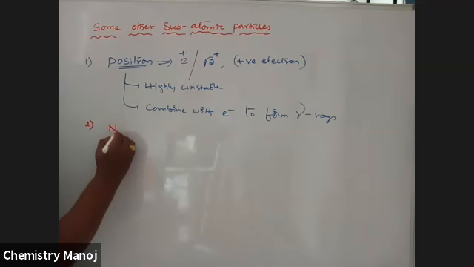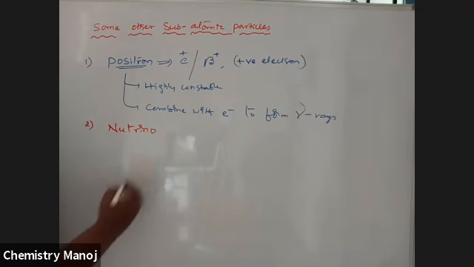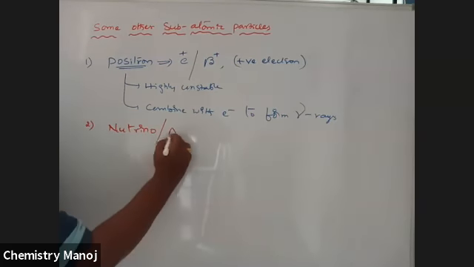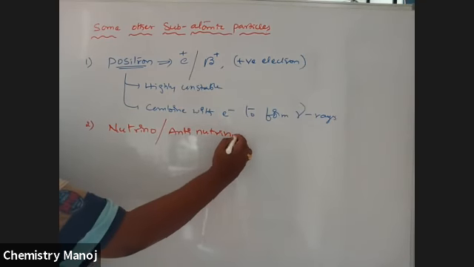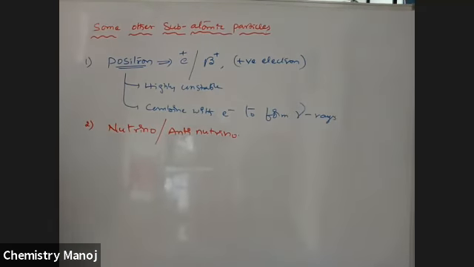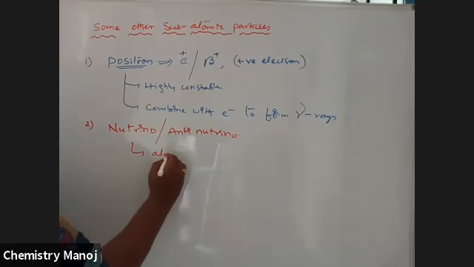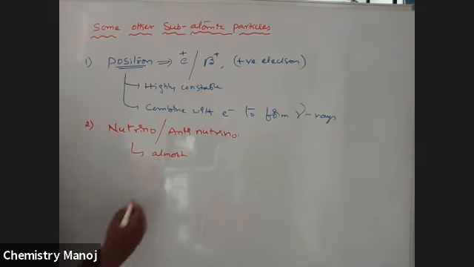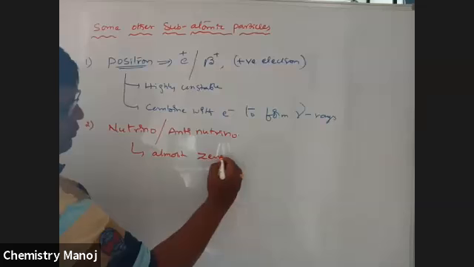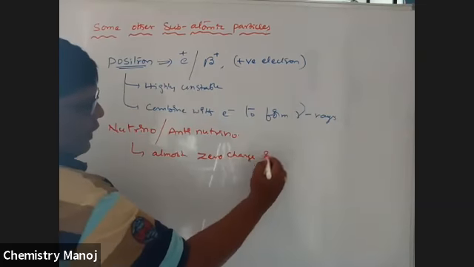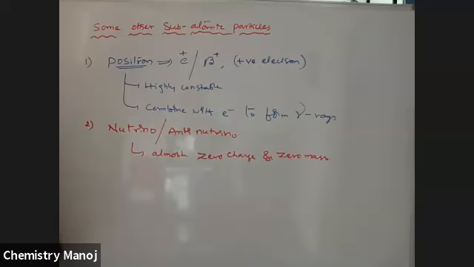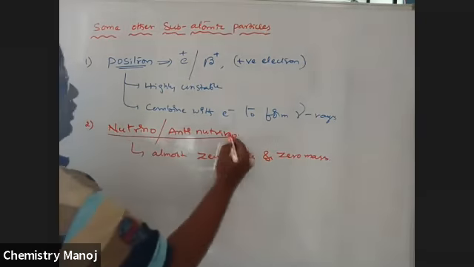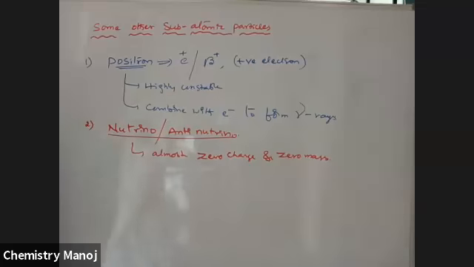Now the second one is neutrino. Neutrino or anti-neutrino, both are available. These have almost zero charge and zero mass.